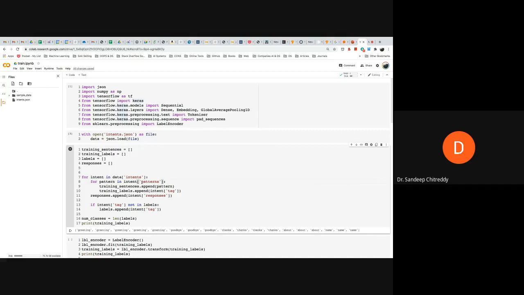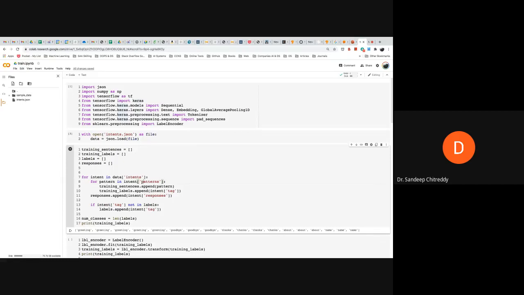Are you all able to understand this concept which I have said in the last 10 seconds? The main idea of bots: there are 2 stages, training stage and testing stage. We defined in the intents file the patterns and the tag. Patterns are the training sentences or the inputs. Tags are the outputs or the labels, which we give both to the system. System has to learn its parameters, and during the testing stage you will be giving a new sentence, which is not part of the actual database or the intent file, and it has to give the response to it. And that is how we say that the system is intelligent, or a smart chatbot.